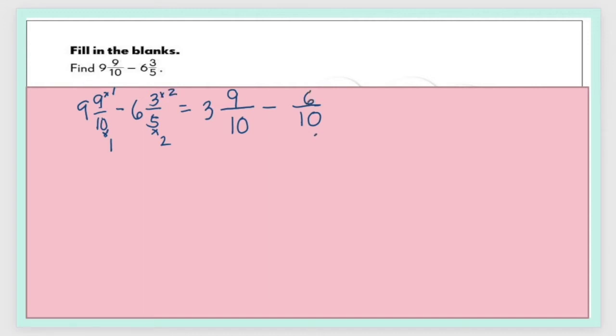Now that we have finished renaming the fractions as like fractions, we are now ready to subtract. We have a whole number 3 here. 9 minus 6 is equal to 3. Let's retain the denominator 10. So the final answer is 3 and 3/10.